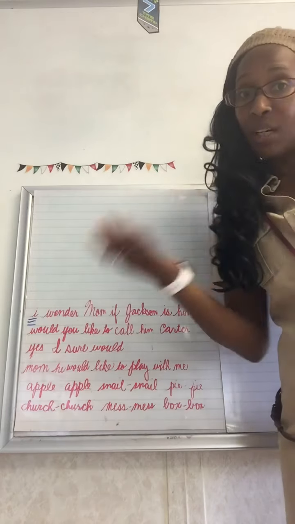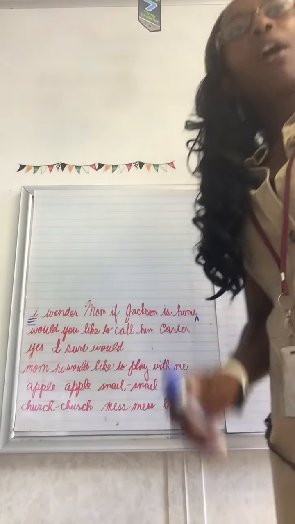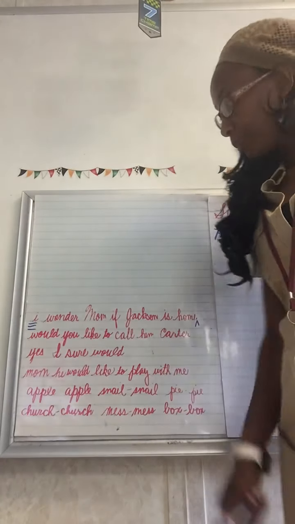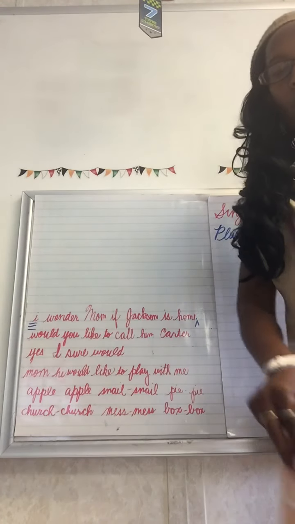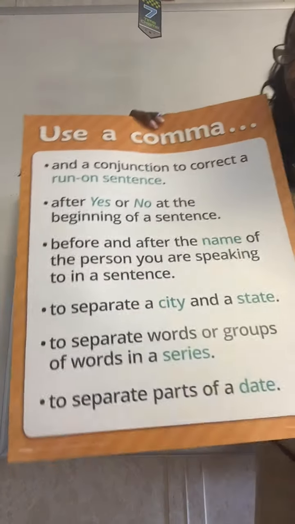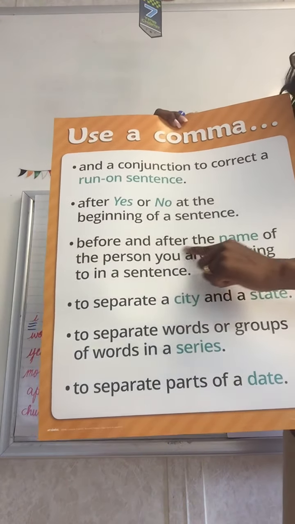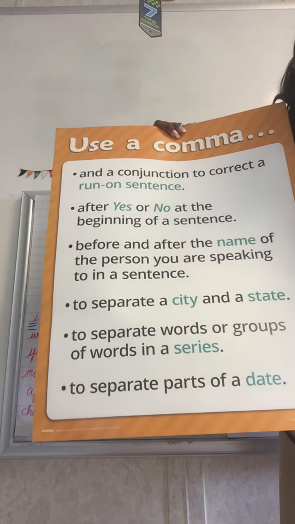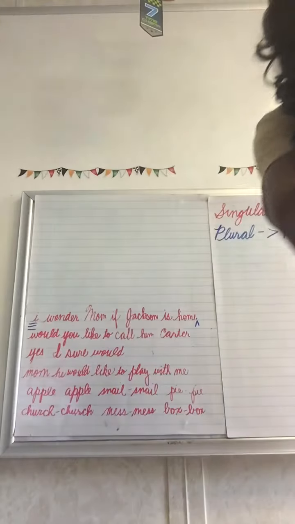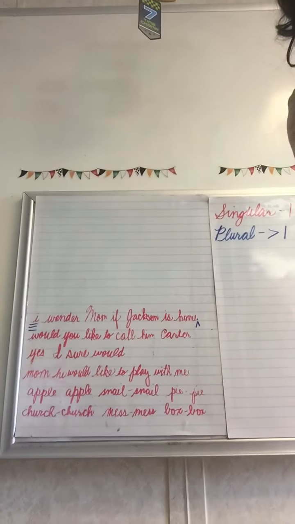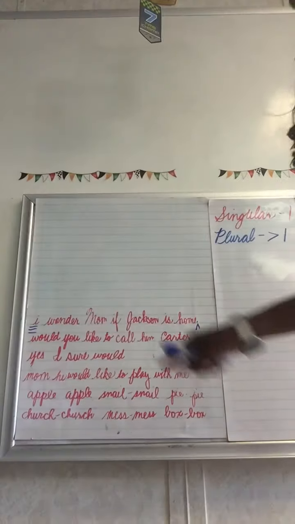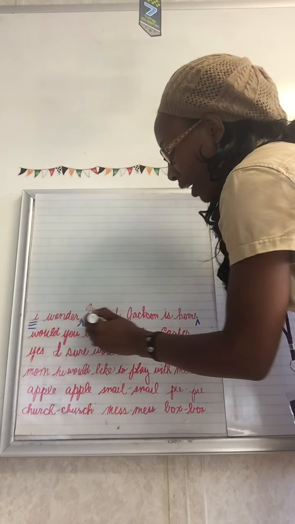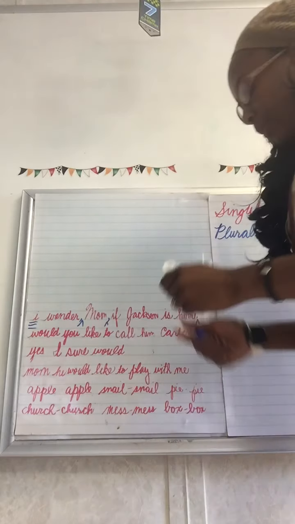Now, you may think that we're done with that sentence. However, there are some commas that we need to add in there. In fact, there are 2 commas that go there. Do you know where they go? I wonder, Mom, if Jackson is home. Well, let's see. When do we need to use a comma? Before and after the name of the person you are speaking to in a sentence. So who are we speaking to here? Not Jackson. Who are we speaking to in this sentence? I wonder, Mom. So since we're talking to Mom, we're going to set off Mom with the commas. If Jackson is home. Great.